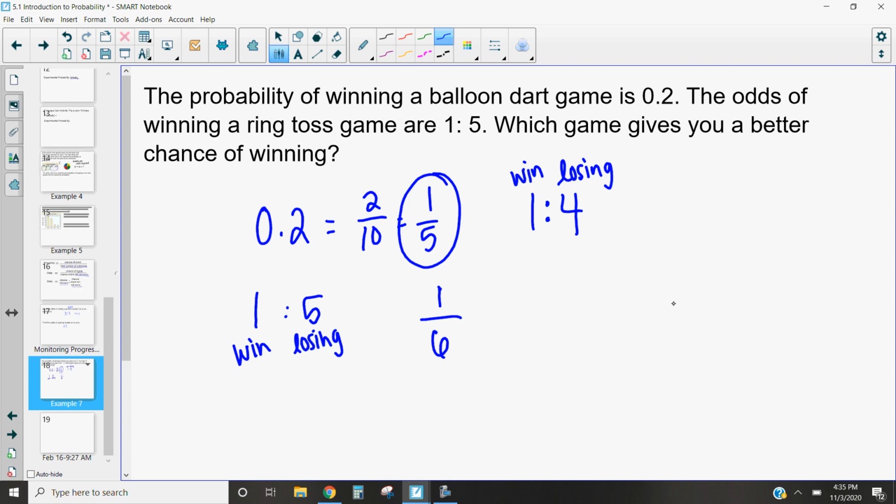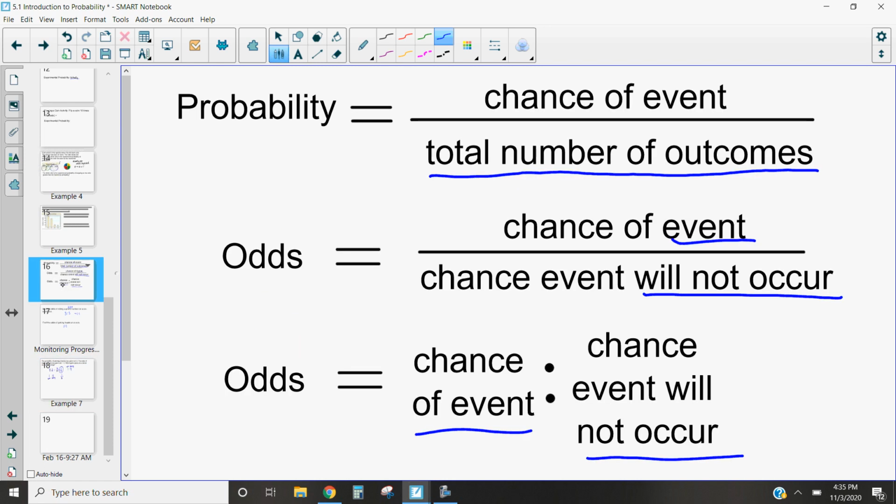So we can compare odds and probability by switching from one to the other, but in order to compare two things, we need to compare them in the same situation. So they either both have to be odds or both have to be probabilities. And again, a quick reminder, probability is the chance of an event over the total number of outcomes. Odds is the chance of the event compared to the chance the event does not occur. So one is out of the total, one is out of the opposite. And we want to make sure that those are distinct in the times that we're looking at probability versus odds.